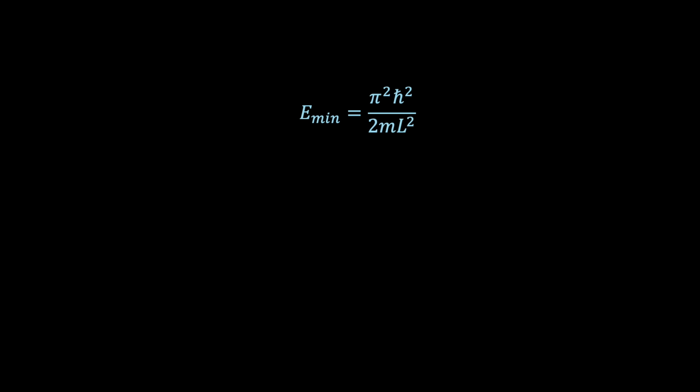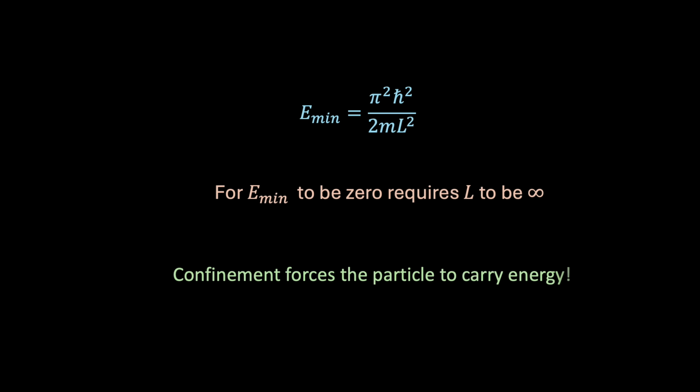Well, remember, the particle's wave function must fit entirely within the box and vanish at its edges. For the particle to have zero energy, it would need an infinitely long wavelength, which is only possible if the box were infinitely large. But an infinitely large box means the particle isn't confined at all. Because the wave function must be limited to a finite region, it can't be infinitely stretched out. Consequently, the particle must have a non-zero minimum momentum, and thus a non-zero minimum energy. In short, confinement forces the particle to carry some confinement energy.